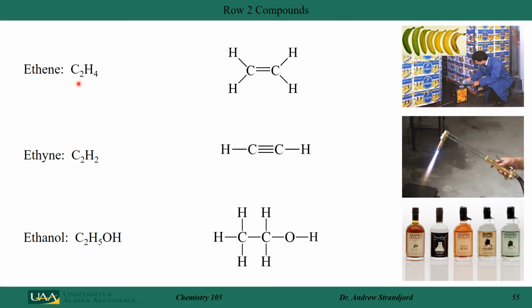Here are some more molecules. C2H4. Carbon wants to have 4 bonds, hydrogen wants to have 1. In this case, I put them all together, and I see that carbon to carbon I've formed a double bond, and carbon-hydrogen has a single bond. So this is ethene. If I look at C2H2, again, carbon wants to have 4 bonds, hydrogen wants to have 1. Putting them all together, here I've formed a triple bond between the carbons and single bonds between the hydrogens.